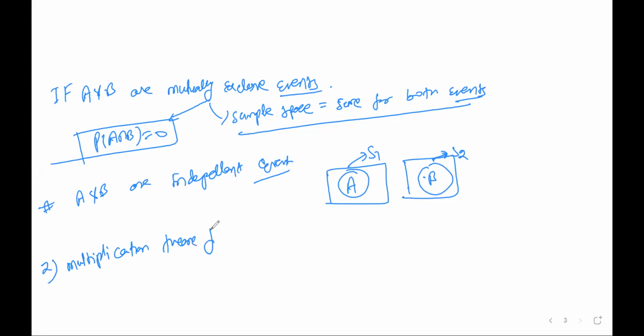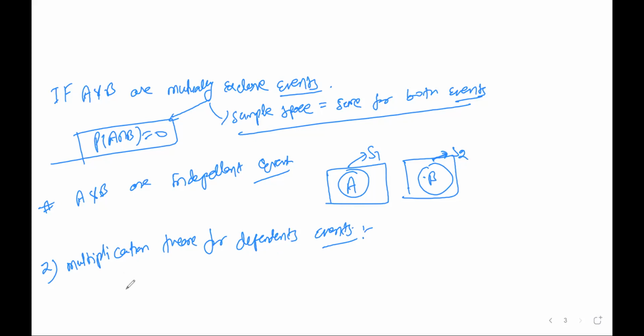Multiplication theorem for independent events. First of all, I'll assume dependent events. After that, I'll take it for independent events. Okay, dependent events.